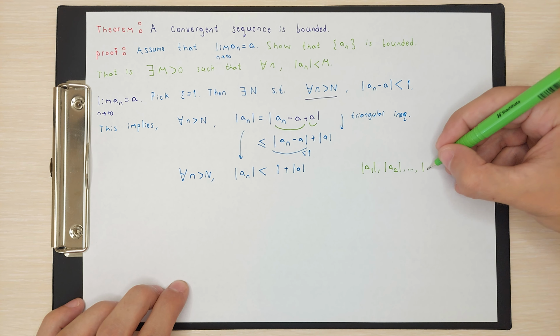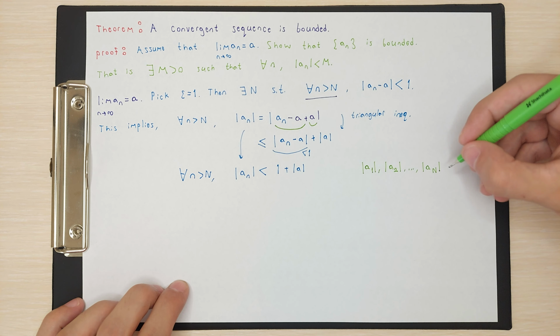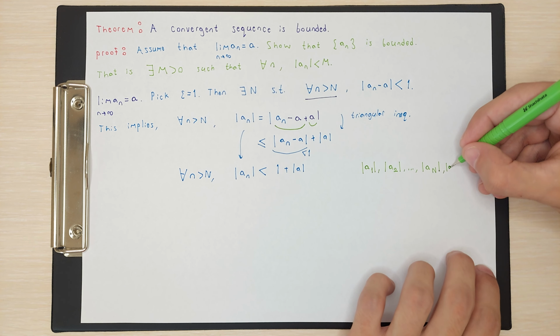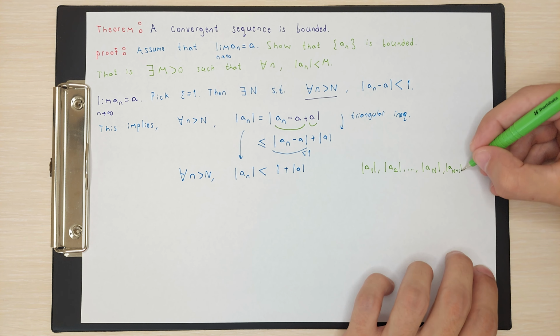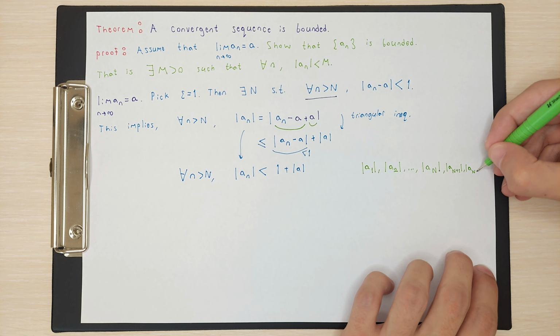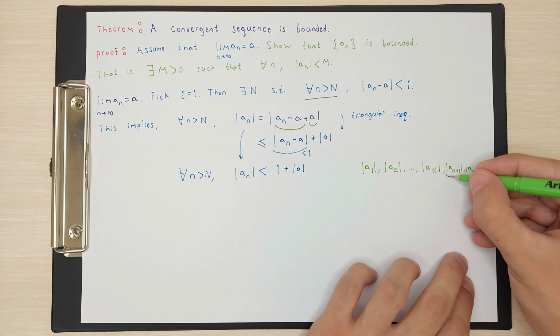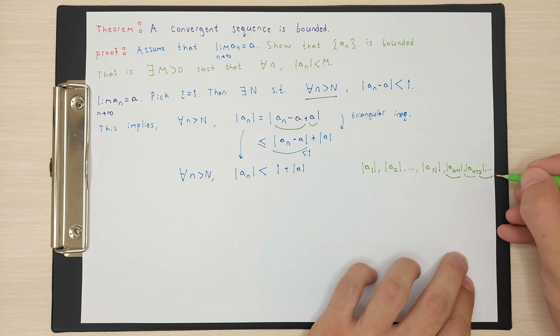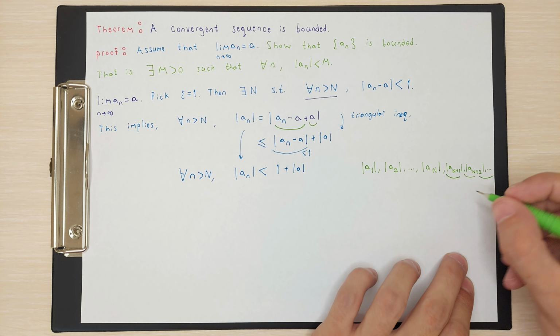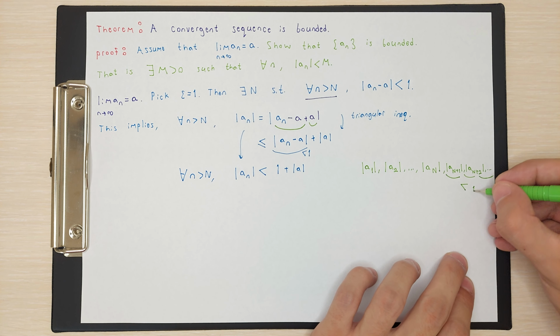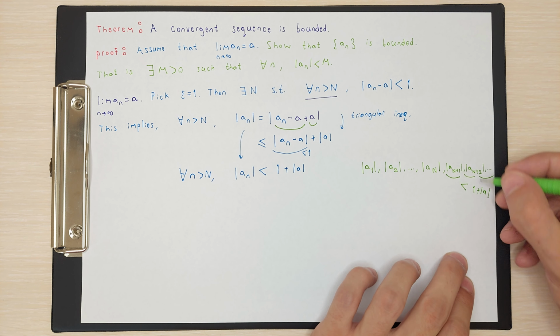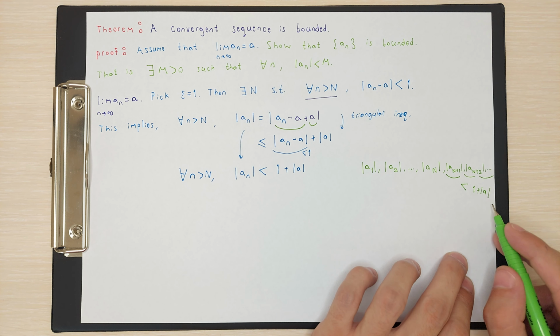What about the absolute value of our nth term? We only proved that absolute value of a(N+1), a(N+2), and it goes to infinity. We only proved that this term and all these terms after this N are less than 1 plus absolute value of a. We can call that this is m. So all these terms are less than m.